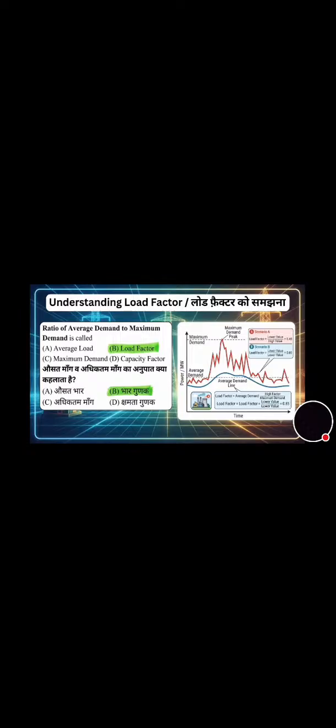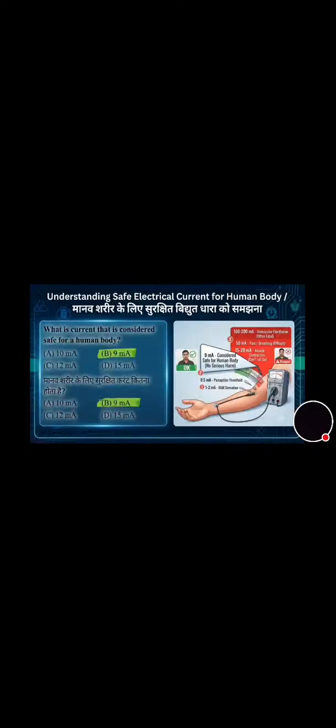Its correct answer is option B, that is load factor. Now we will move towards the next question. What is the current that is considered safe for human body? And its correct answer is 9 milliampere.